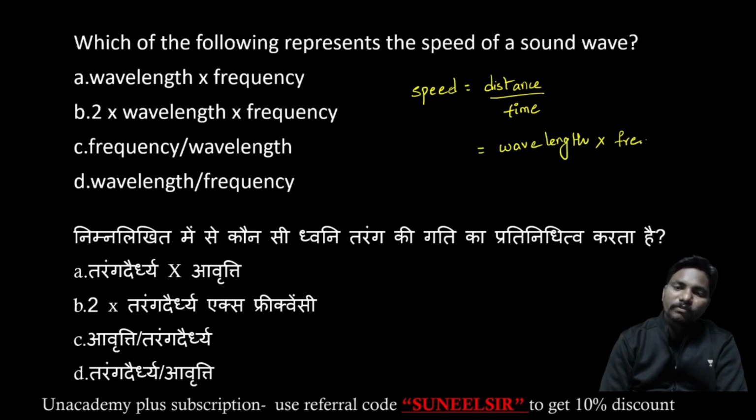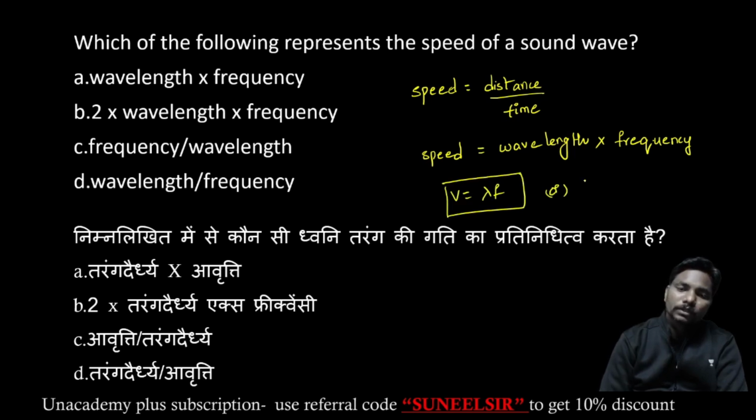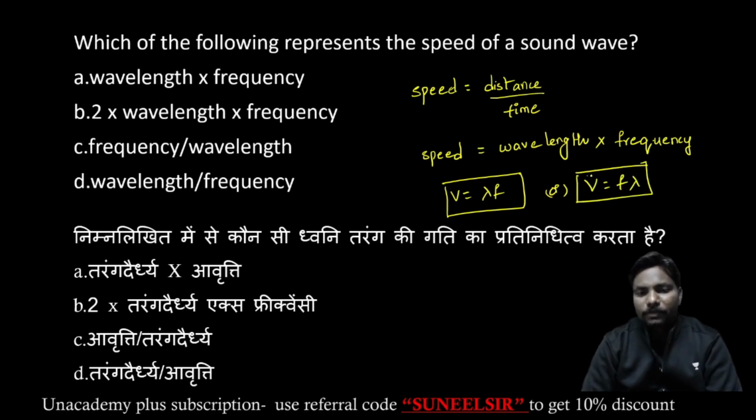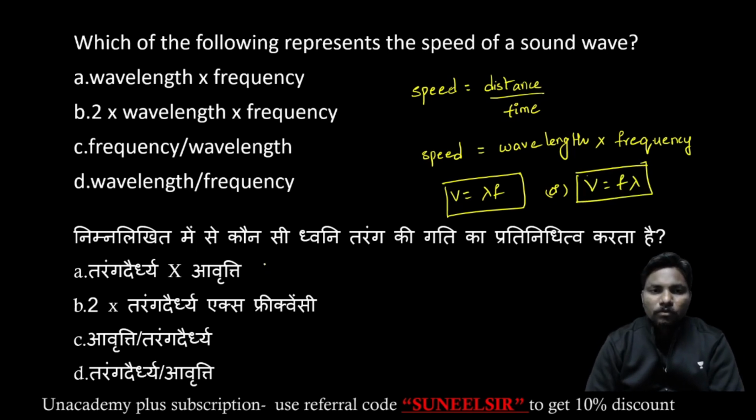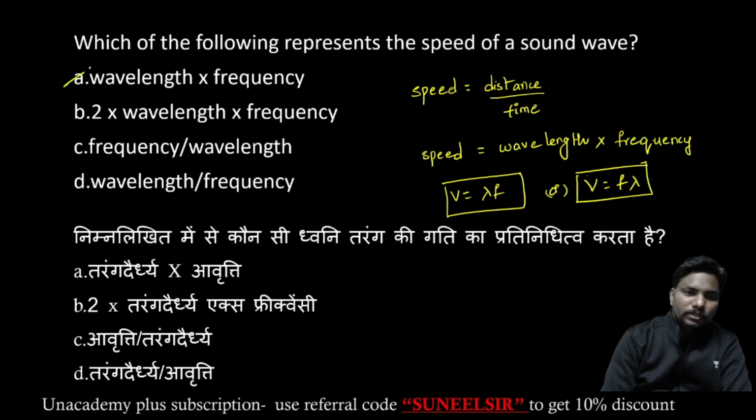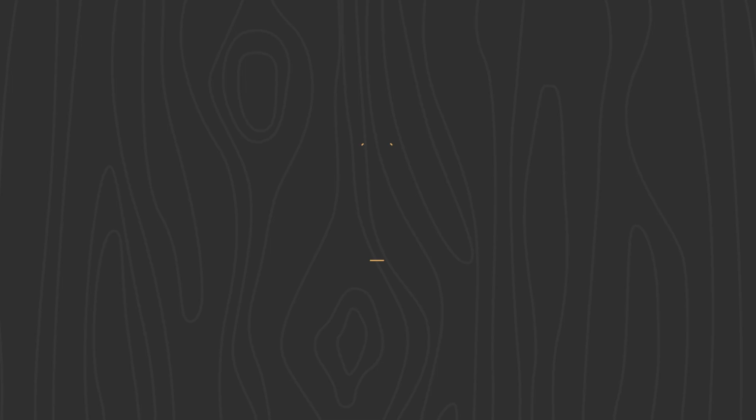I have already given that frequency is equal to 1 by time period. So the speed of the sound wave is equal to wavelength into frequency. So v is equal to lambda into f, or f lambda. We can also say it is n lambda, where n is the frequency. So wavelength into frequency. So the answer is option A.